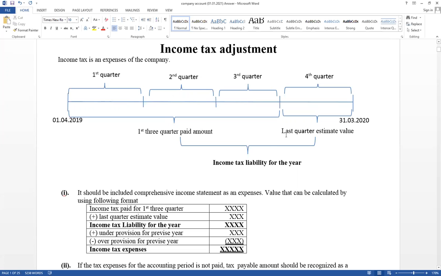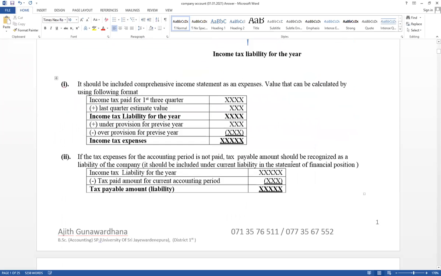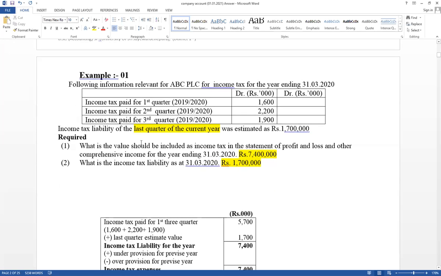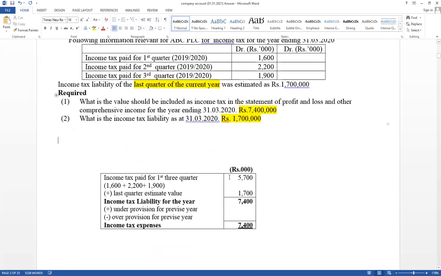Paid or not, for the year the value should be considered as expense. Therefore, in this example, first quarter, second quarter, third quarter paid amounts are given. Last quarter estimate value is also given. Therefore, first three quarters paid amount plus last quarter estimate value equals income tax liability for the year. Then if it has given under provision or over provision, you also have to adjust. That part I will discuss in question number 2.